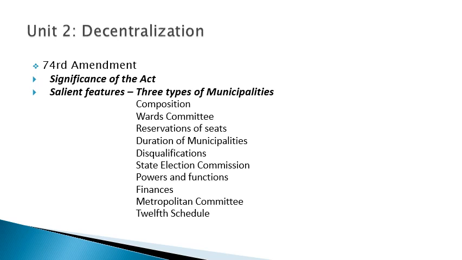Okay, students, try to understand, just do the comparison of the 73rd and 74th Amendment Acts. You will quickly know what the difference between the two is. The reservation of seats, duration of both, disqualification, state election commission, powers and functions and finance, these things are totally the same. But there are some differences: ward committees, the composition of the metropolitan committee, and the last and very important one, the 11th schedule and the 12th schedule. Okay, so try and understand this.